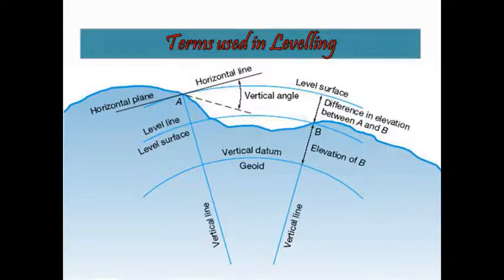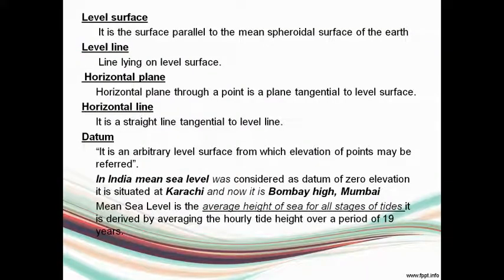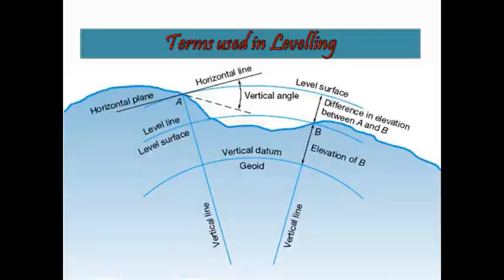There are different terms that come in leveling. We can discuss one by one. The first term is level surface. You can see in this figure the level surface is a plane surface which is parallel to the mean spheroidal surface of Earth.